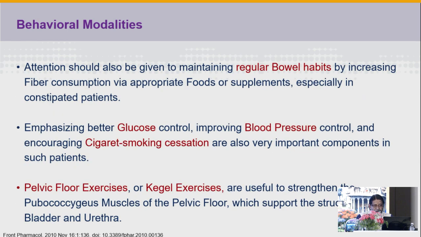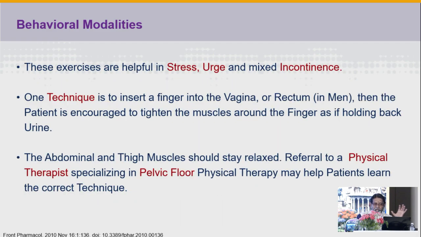Alcohol is also diuretic, and a very important thing is to maintain regular bowel habits by increasing fiber consumption, emphasize better glucose control, BP control, and encourage cigarette smoking cessation, and pelvic floor exercises or Kegel exercises, which will strengthen the pubococcygeus muscles of the pelvic floor, which support the structures of the bladder and urethra. And of course, these exercises are helpful in stress, urge, and mixed incontinence.